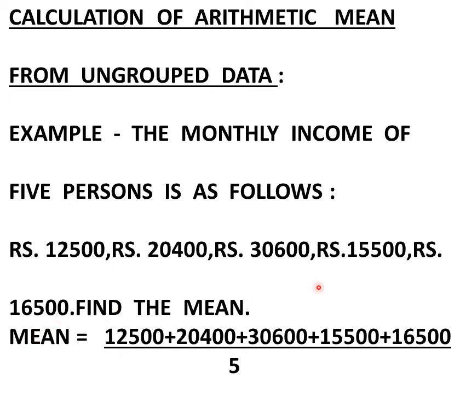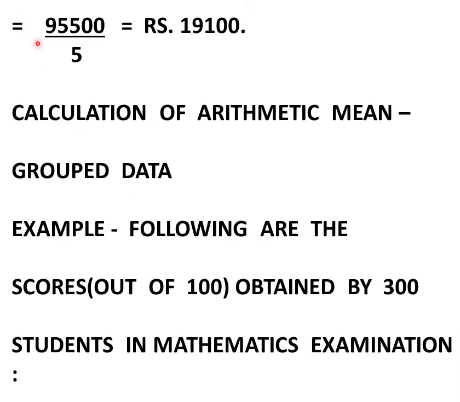Find the mean. So mean is equal to rupees 12,500 plus 20,400 plus 30,600 plus 15,500 plus 16,500 divided by 5. This is equal to 95,500 divided by 5, which is equal to rupees 19,100.